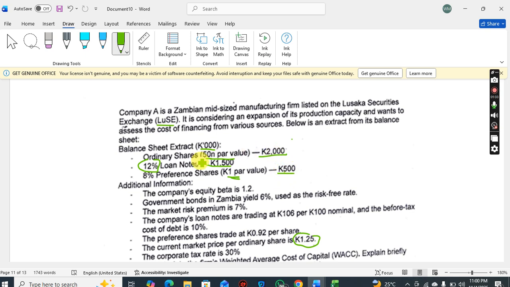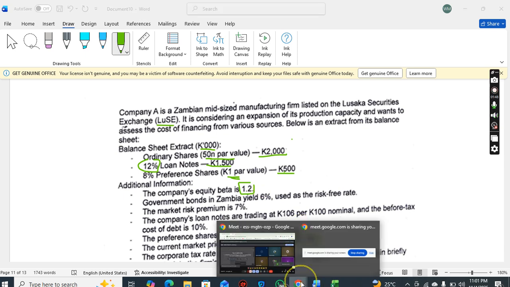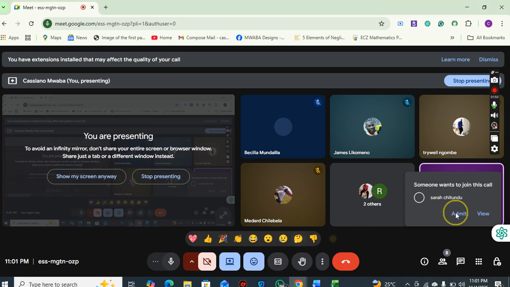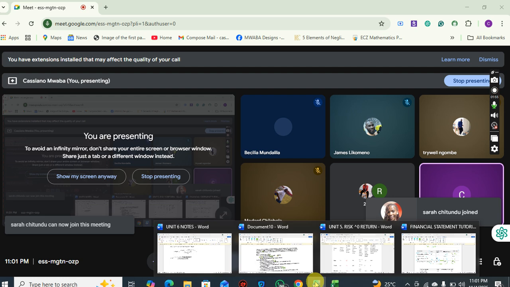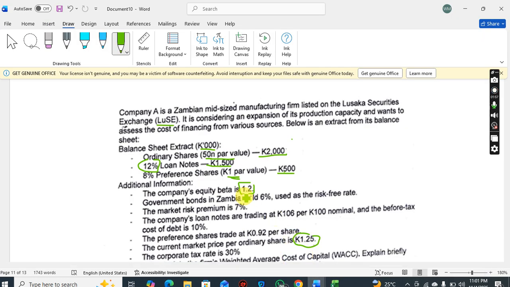Alright. Then we've got additional information. The company's equity beta is 1.2. So remember, equity beta is a measure of risk in relation to the stock market for a company. Government bonds in Zambia yield 6%, used as the risk-free rate.